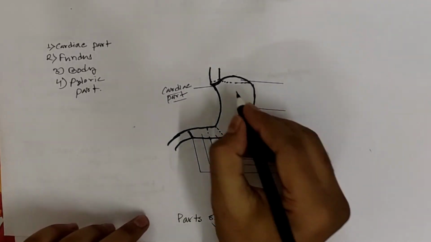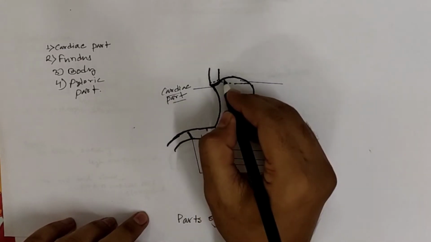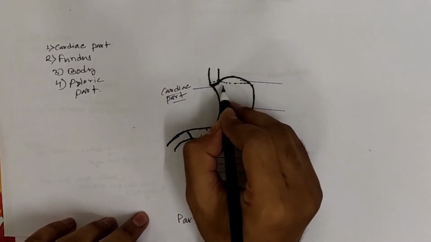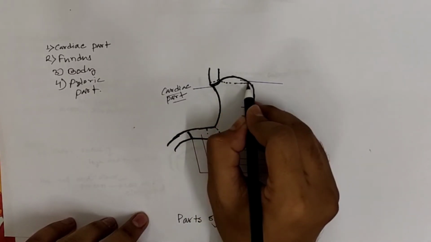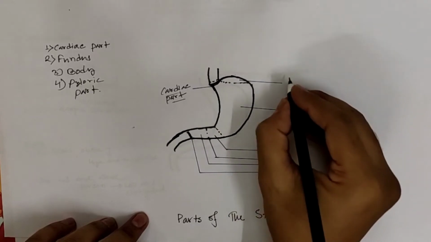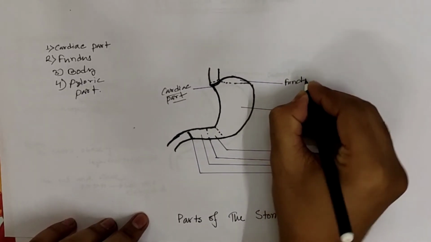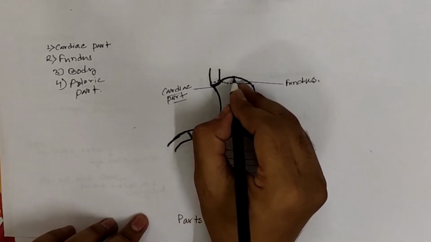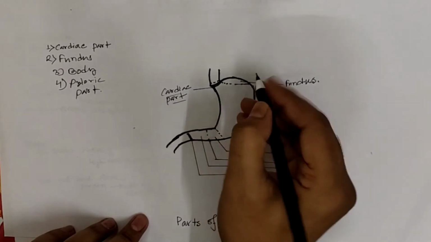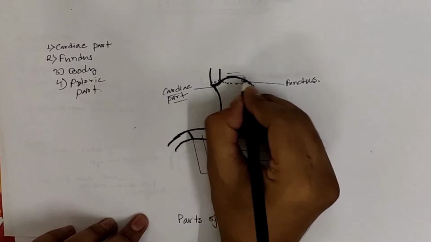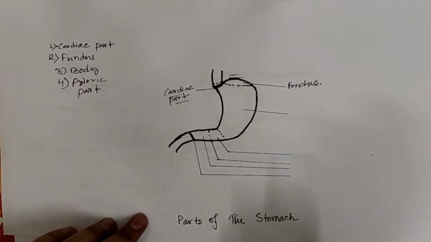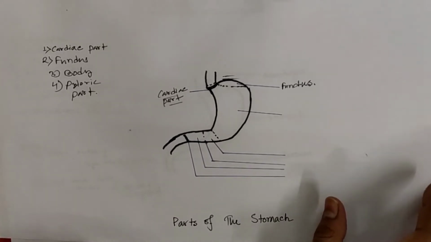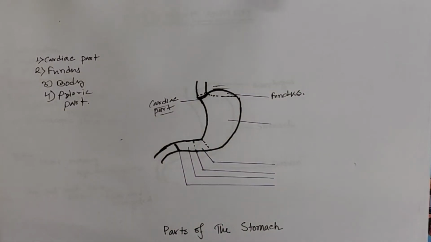If we draw a horizontal line at the level of the cardiac notch, this is the cardiac notch, then above this horizontal line is situated the fundus of the stomach. Superiorly, it reaches the level of the fifth intercostal space just below the nipple. Hence, gastric pain sometimes imitates the pain of angina pectoris. The fundus is generally distended with gas or air, which is clearly seen as a radiolucent shadow in the skiagram.